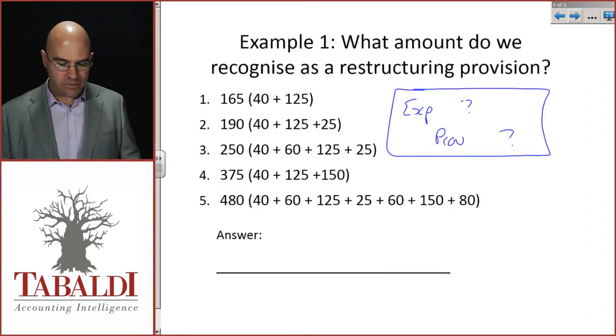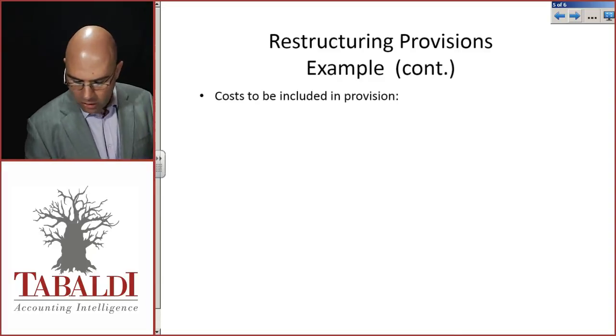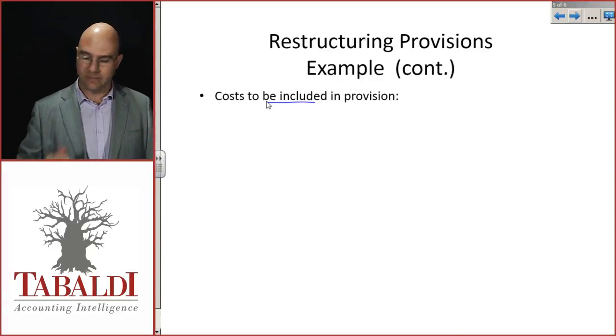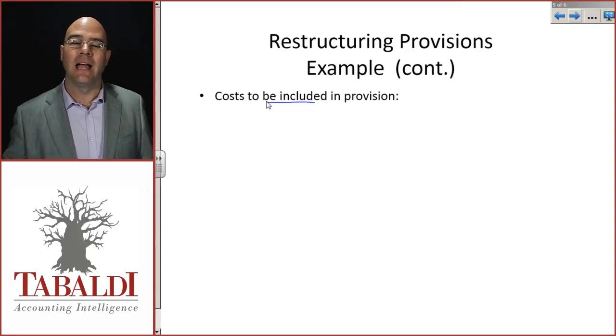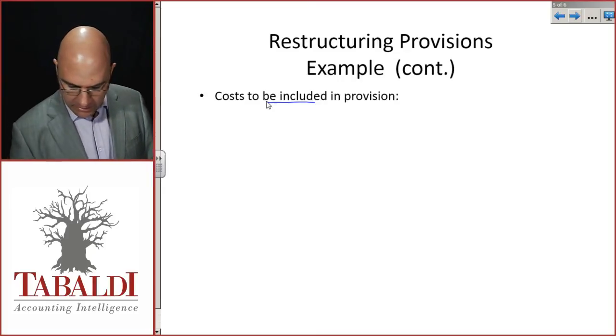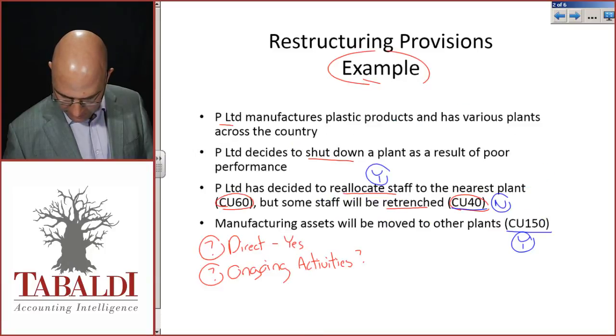Okay, so assuming you've given it a try, let's go through this now individually. What costs are to be included in the provision? Remember, direct costs that cannot be avoided, okay, they're unavoidable, and they do not relate to ongoing activities. Let's think about this. The employee termination benefits. I'm going to jump back.